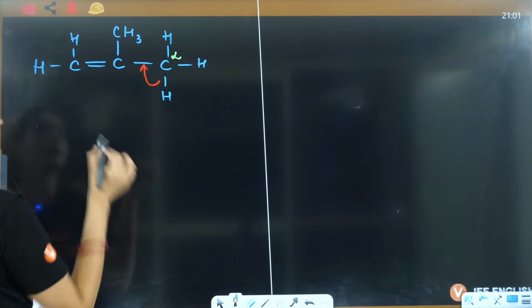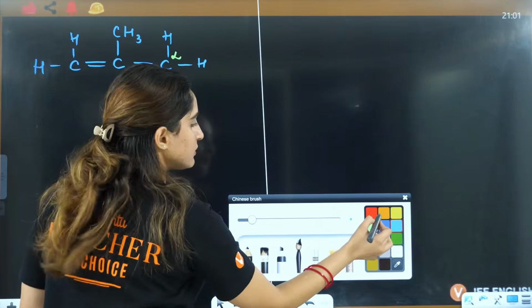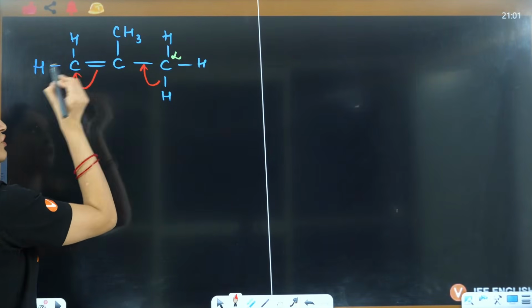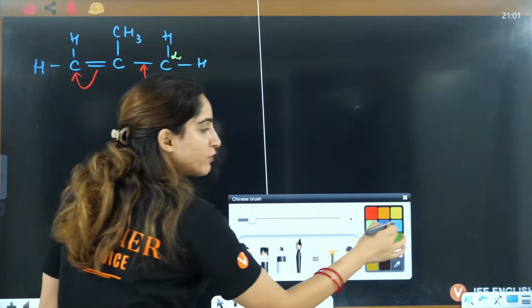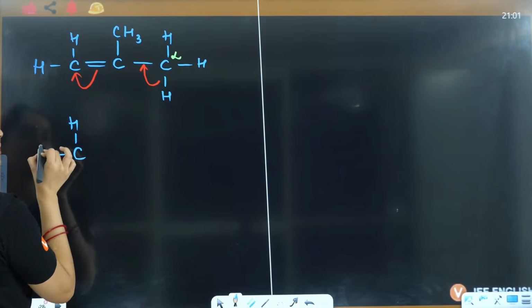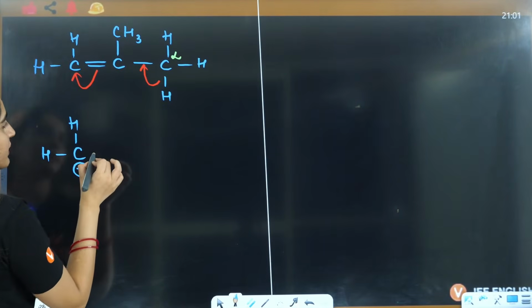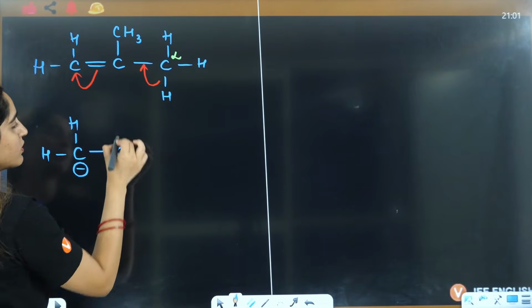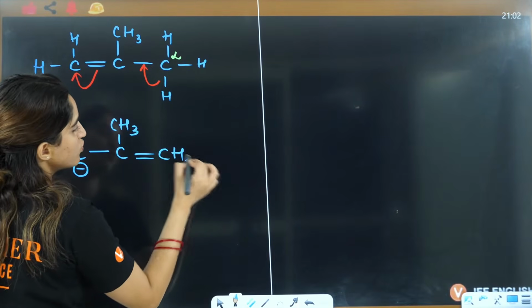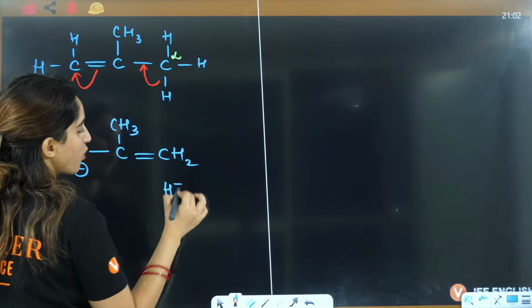Yes, okay. So now this bond is shifting here, this bond will shift here. I am just drawing one hyperconjugating structure just to explain to you. This is H, this is H, this will be a negative single bond, this is CH3, this is a double bond, this is CH2 and this will be H positive here.